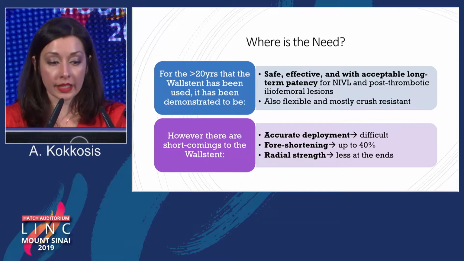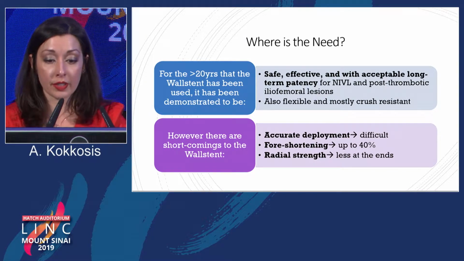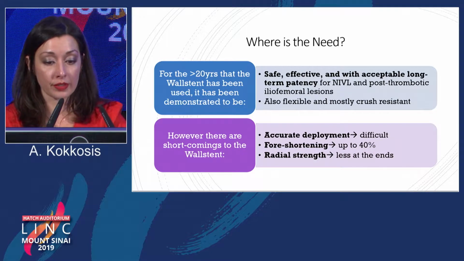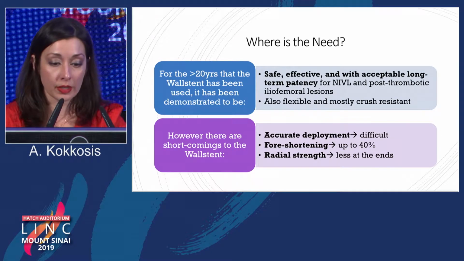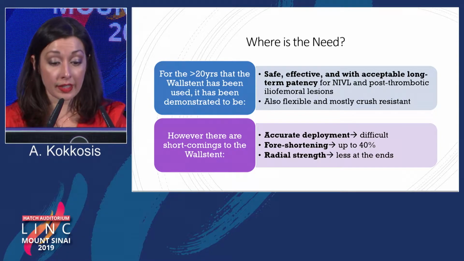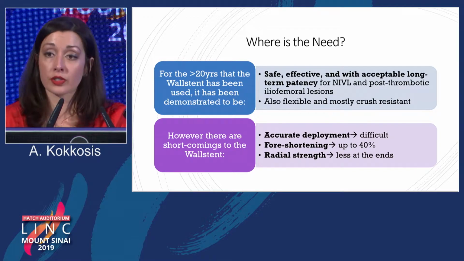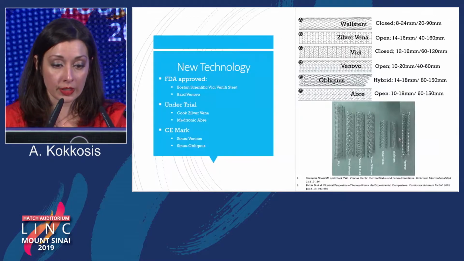So where is the need? For more than 20 years, the Wallstent has been used, and it's been demonstrated to be safe and effective, with acceptable long-term patency for non-thrombotic and post-thrombotic lesions. It's also flexible and mostly crush-resistant. However, there are a few shortcomings: accurate deployment is difficult, the foreshortening can be up to 40%, the radial strength is less at the ends, and wall apposition is very important with the Wallstent.